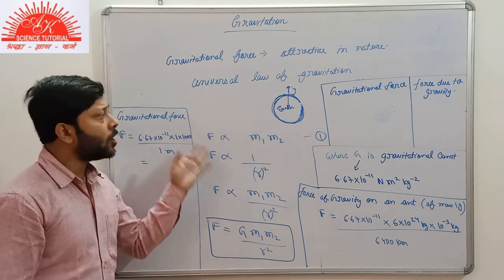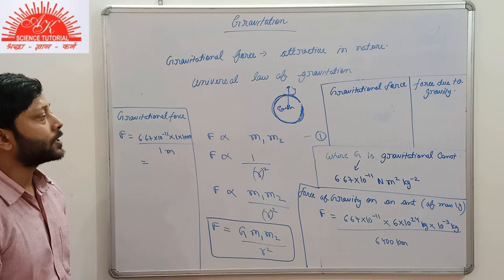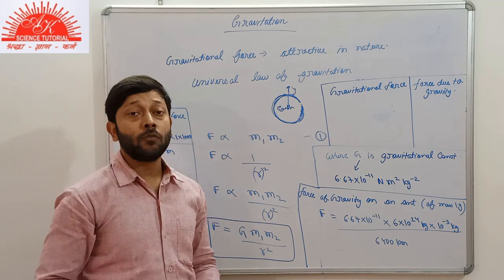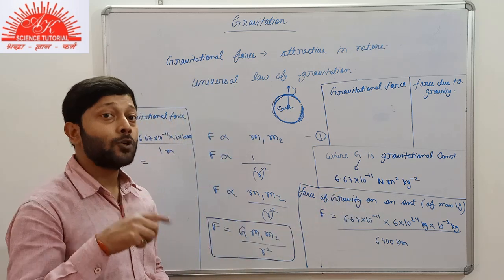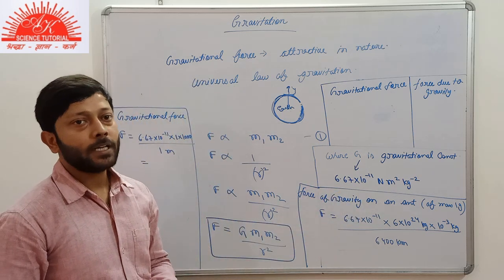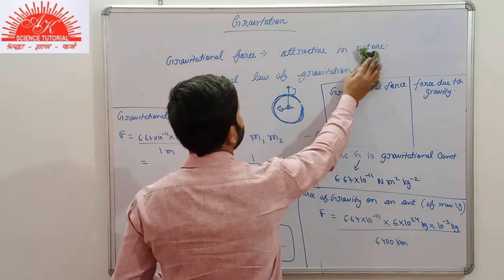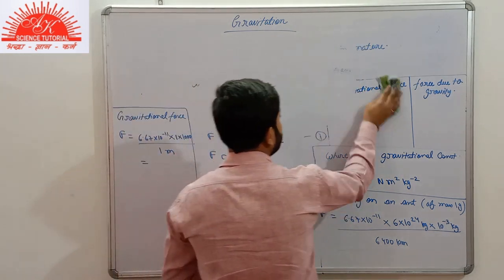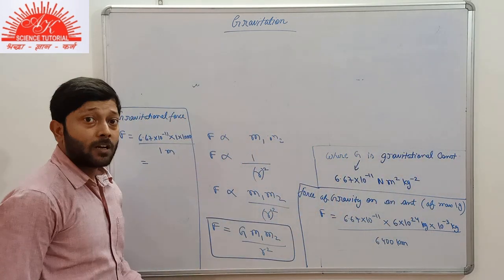Now, as you know about force of gravitation, that is gravitational force of attraction, you also know about the force due to gravity. What is the force due to gravity? It is the force with which Earth attracts a body. Now we are comparing.